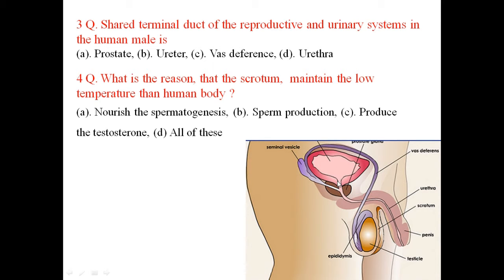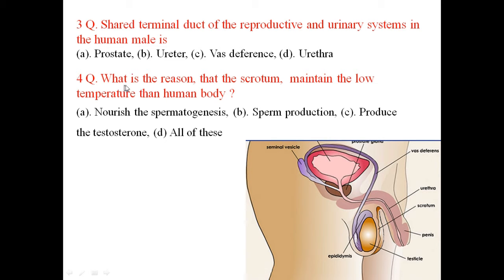The urinary system is coming from the urinary bladder, and the reproductive system is received from the ejaculatory duct, seminal vesicle, and prostate gland. So they will directly open into the urethra. So here the answer is D.